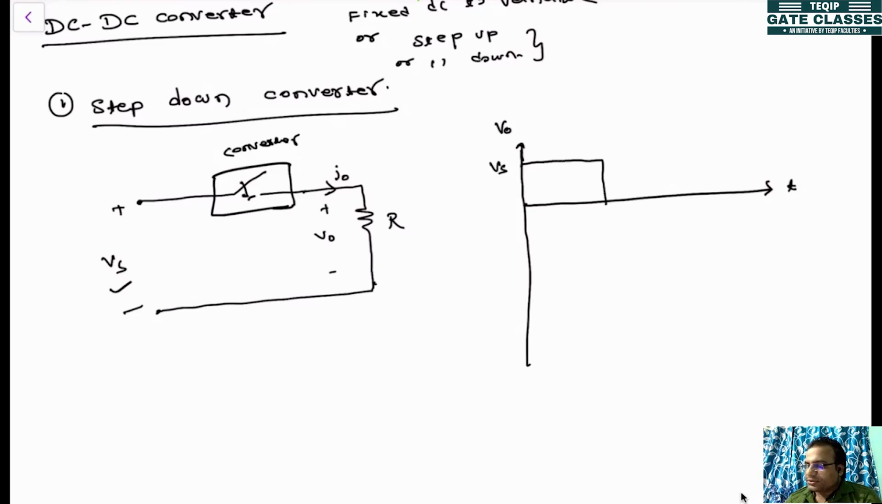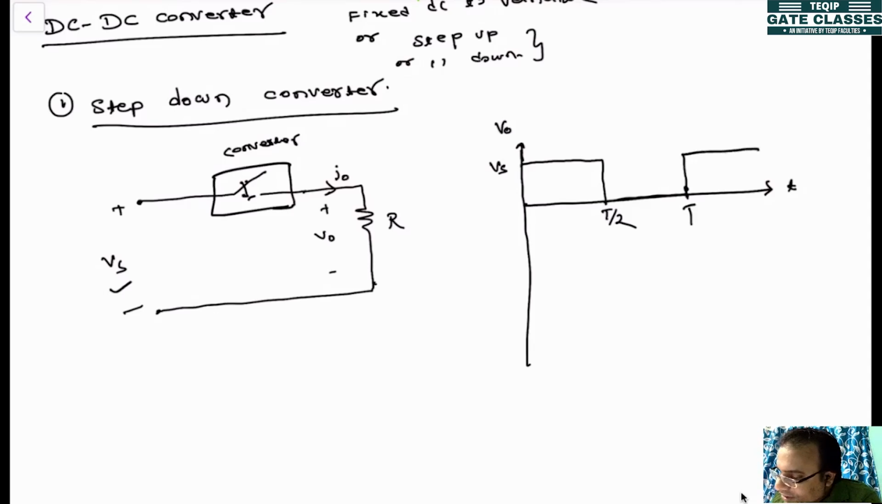So this is Vs, let's say for a period of T by 2. The next period you switch it off. When you switch it off, V0 will become 0. So it will be 0 for the next T by 2. Then after that again you can repeat the cycle.